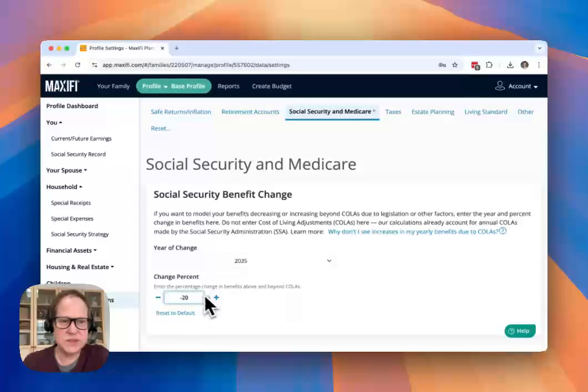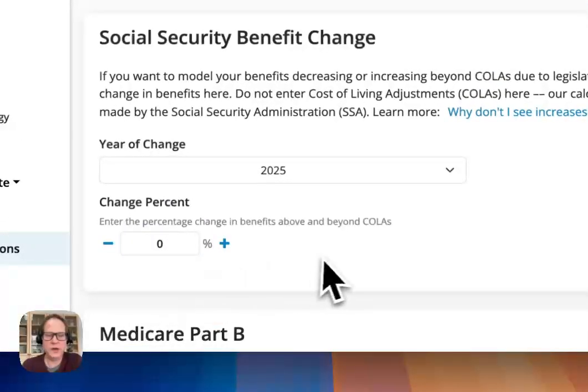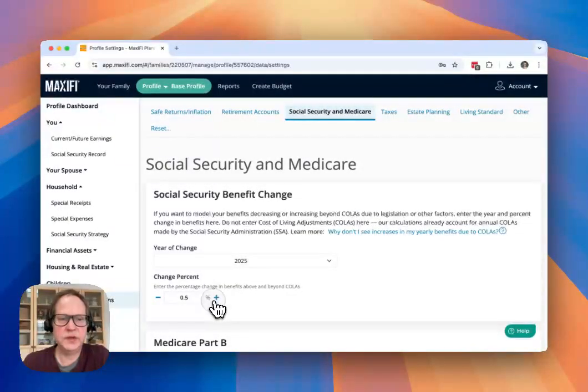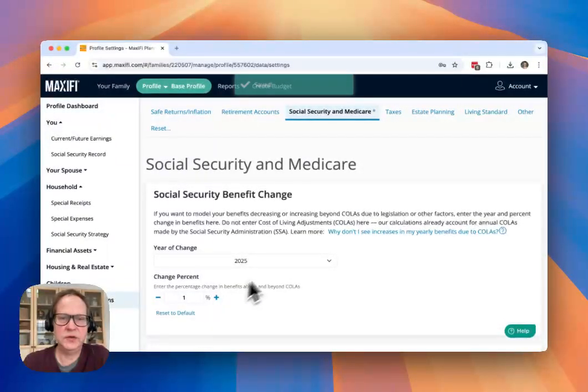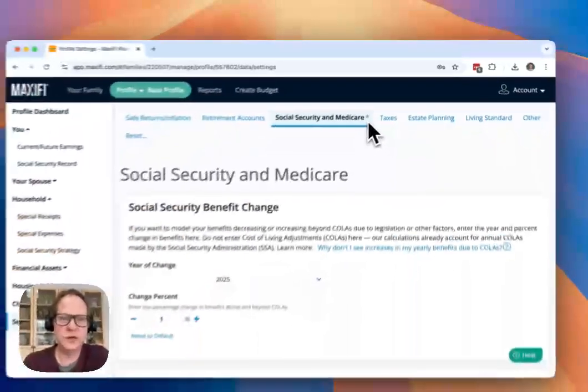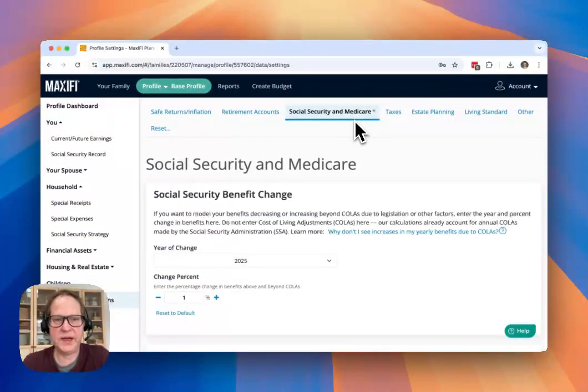Now, a couple things to point out here. Once you've changed a setting, you'll see this reset to default link up here, and that's how, one, you know you've changed a setting, and two, it's how you get back to the default value if you decide later that you want to undo that. The other thing that I'll show you is that when you do change a setting, you'll notice that a little indicator shows up here in the tab, so that quickly you can identify which tabs have a setting where you've made some changes.